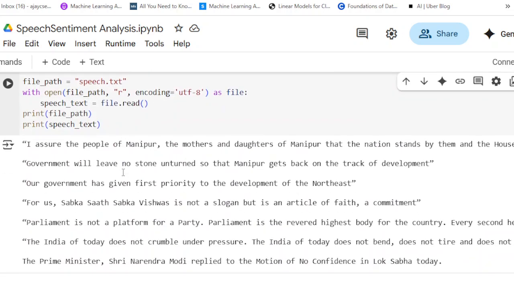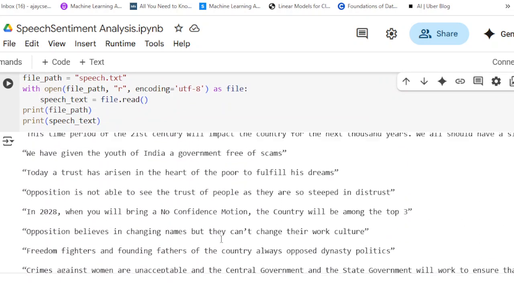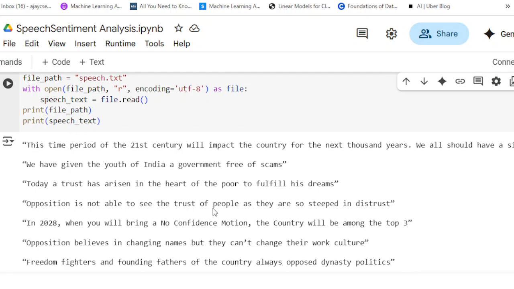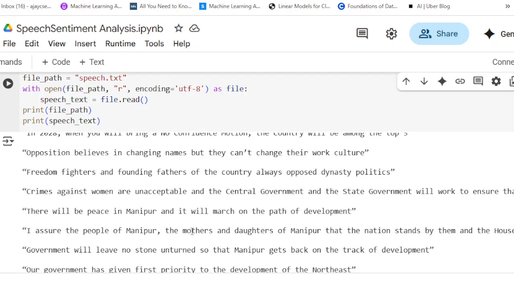Now speech.txt is a text file which includes various statements like: opposition is not able to see the trust of people, so they are steeped in distrust; or, in 2028 when you will bring a no confidence motion, the country will be among the top 3; opposition believes in changing names, but they can't change their work culture. So now I want to ascertain the sentiments of these particular statements.